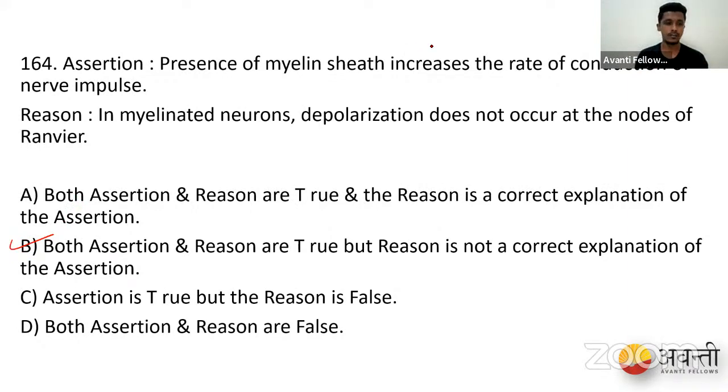Is it clear, people? Myelin sheath increases the rate of nerve impulse, and the second one, in myelinated neurons, depolarization does not occur at the nodes of Ranvier. Both are correct, but it's not the right explanation of the assertion.